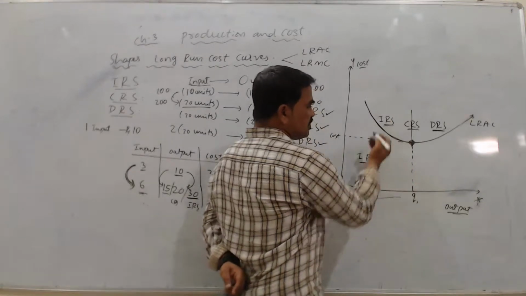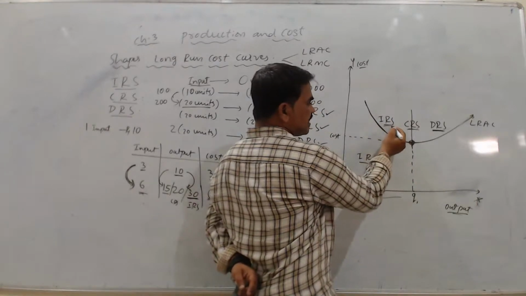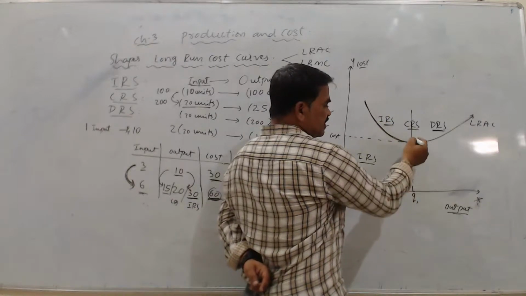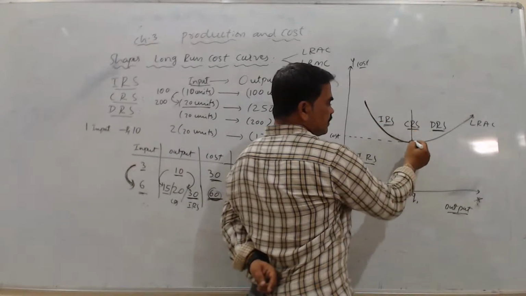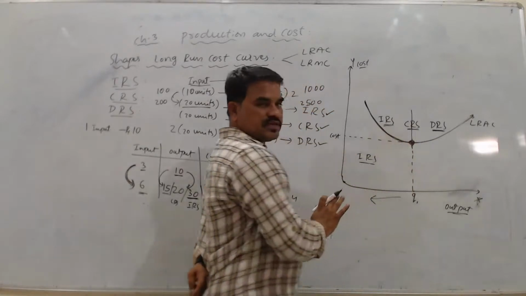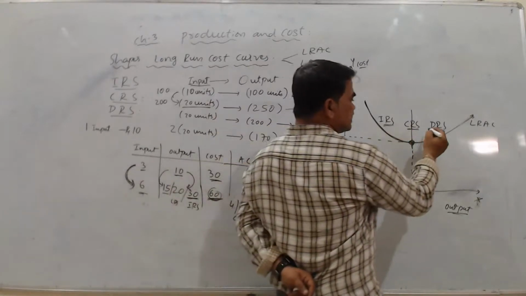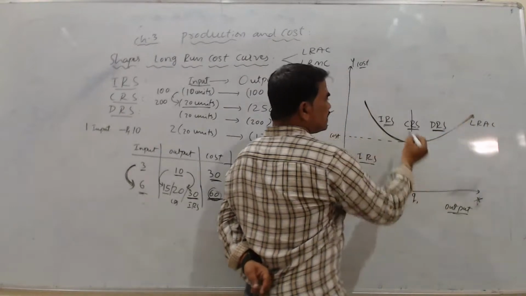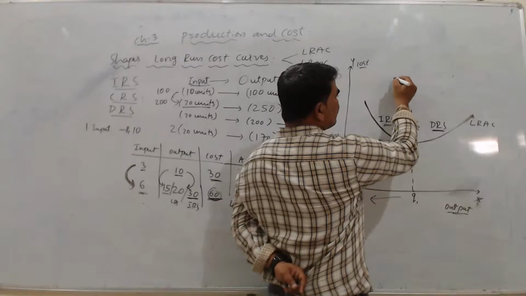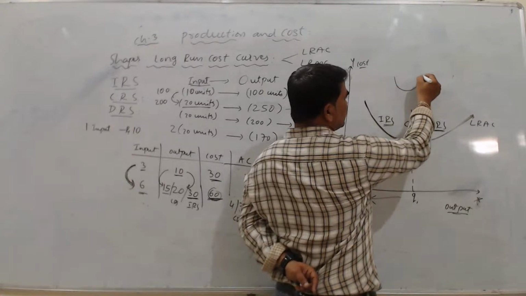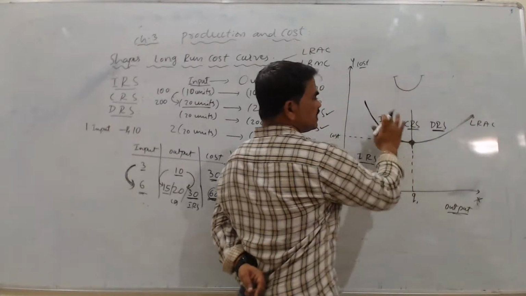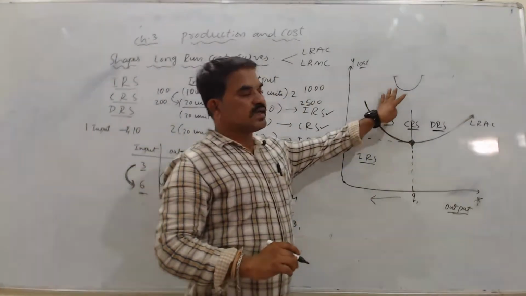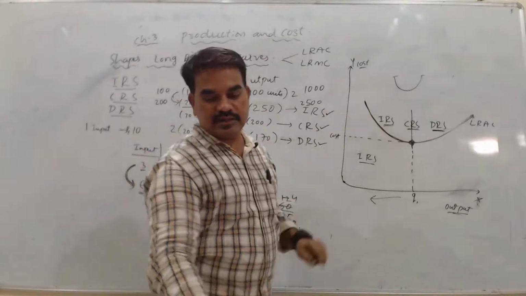So we can understand this: when we are in this zone, the left side portion will give us increasing return to scale, that's why there is a decrease in the cost. When we reach this CRS there will be no change, and when there is a decreasing return to scale my cost will start increasing. That is why in the long run my average cost curve is U shaped, you can see this shape, right? That is U shaped.